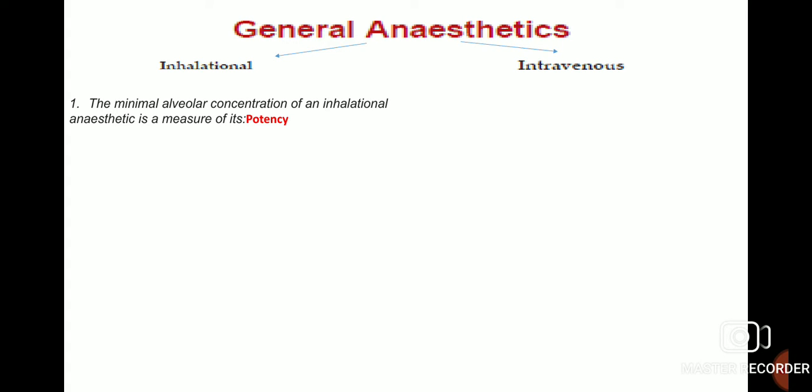Inhalational general anesthetics involve mainly the term minimal alveolar concentration. It is the concentration of an inhalational anesthetic and a measure of its potency. So the potency of anesthetics can be determined depending on their minimal alveolar concentration, which is also called the MAC value.